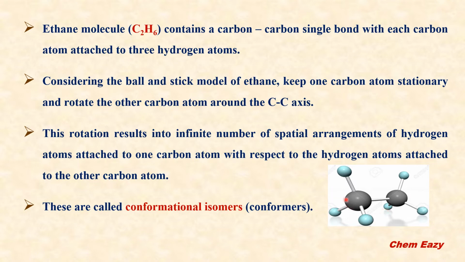Here this is one carbon and this is the other carbon, and each carbon is attached to 3 hydrogen atoms. Now, if you keep one of the carbons in this ball and stick model stationary and the other carbon is rotated, what will happen?